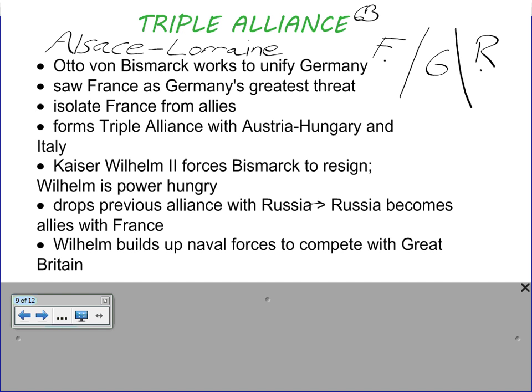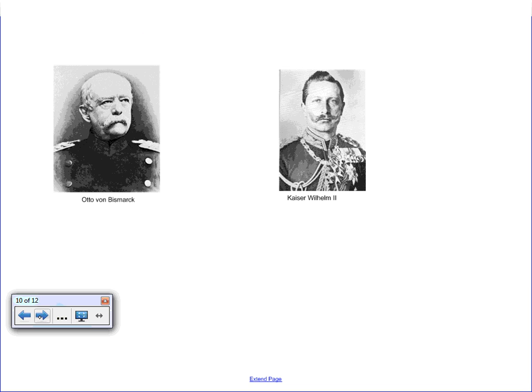So Wilhelm does that to compete with Great Britain. He wants to be a great naval force, and really does a great job of it. What's this going to lead to?